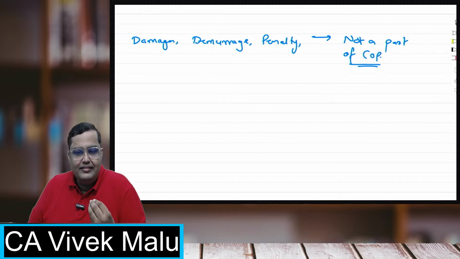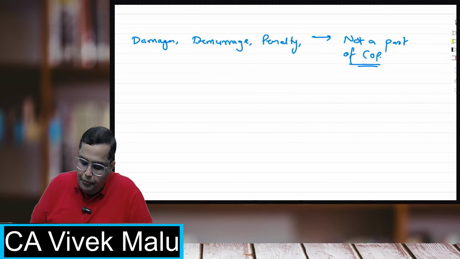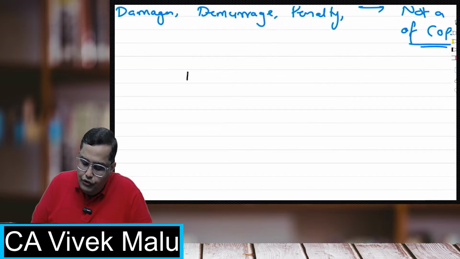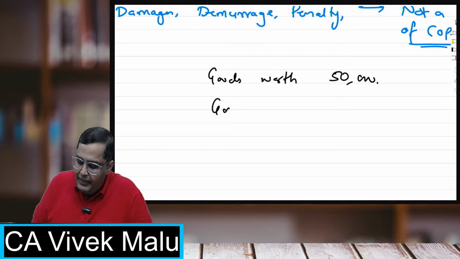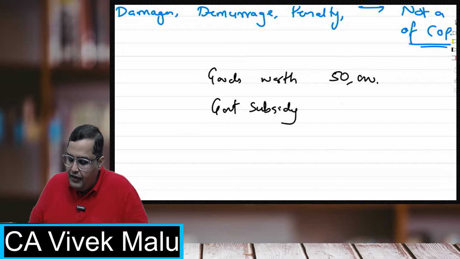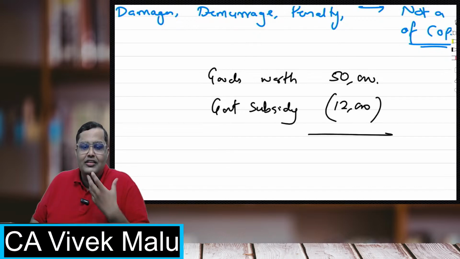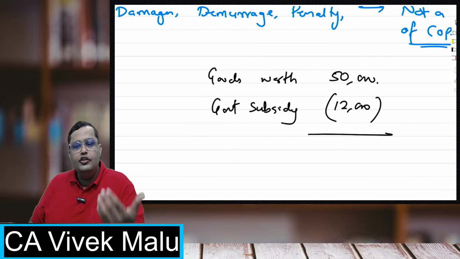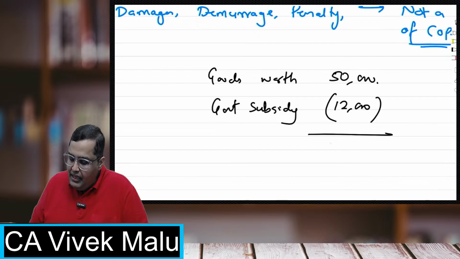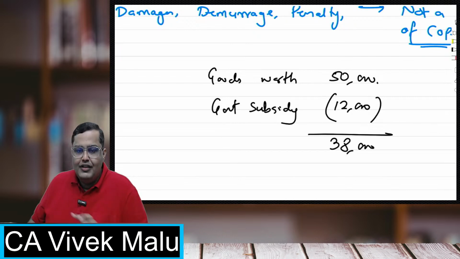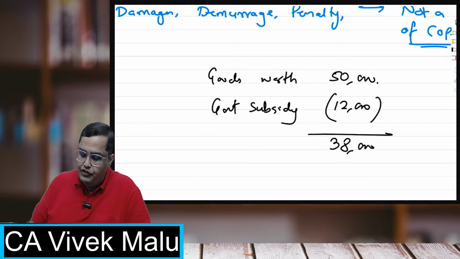Now, if you get some incentives, remember you have to reduce that. Suppose, for example, I purchase goods worth 50,000 and I got a government subsidy of, let's say, 12,000. So I'll remove this because this is not my cost now, right? From 50,000, 12,000 has been refunded to me. So for me, the cost will be 38,000 only. So if there are any subsidies, any grants, always reduce them.